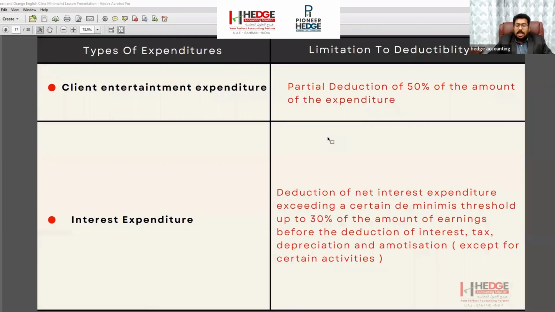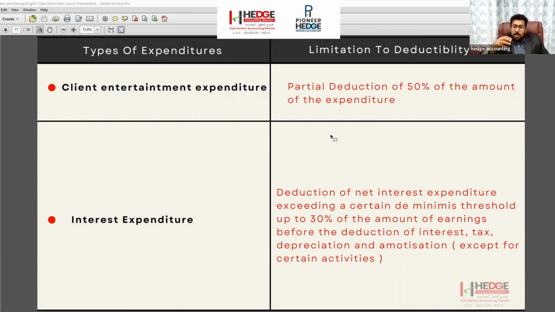Next is regarding the interest. Interest means if the company is taking a loan from a bank and you are paying interest on the loan, as per the law, you can deduct only 30% of the net profit before this interest.